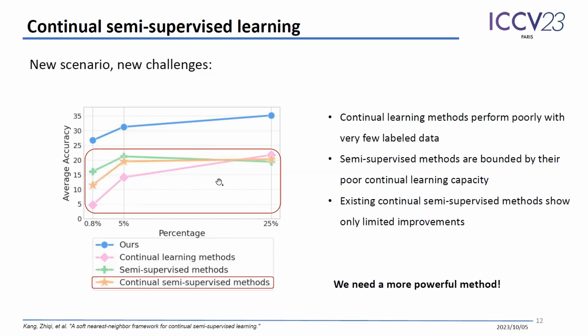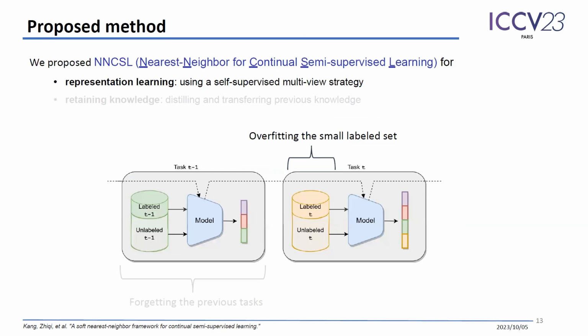In the end, we also found that existing continual semi-supervised methods only show limited improvement. A conclusion here is that we definitely need a more powerful method. So we propose NNCSL, which is specifically designed to solve the two issues we mentioned above. We start with the overfitting problem.